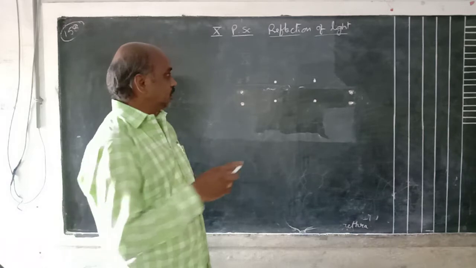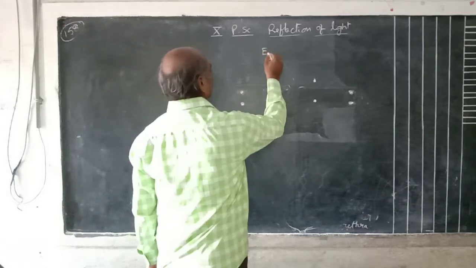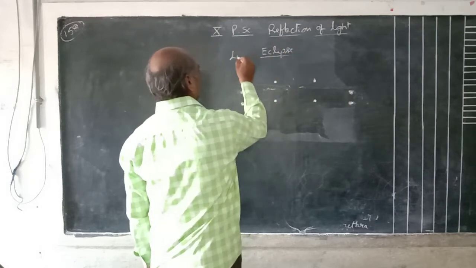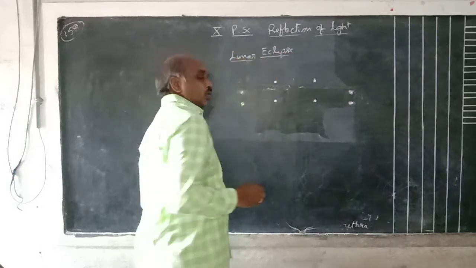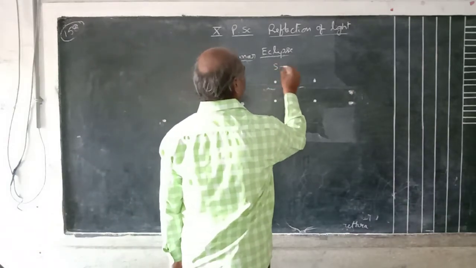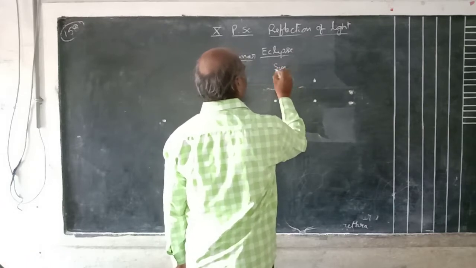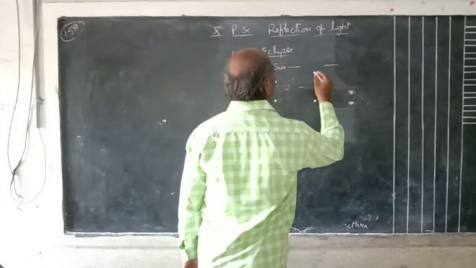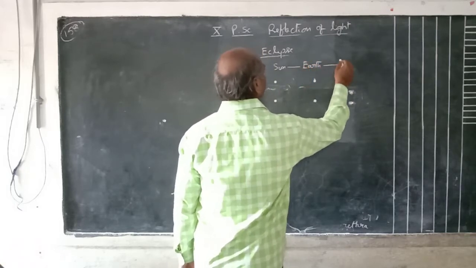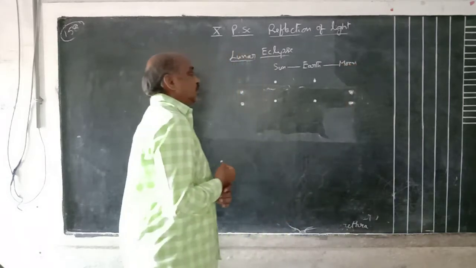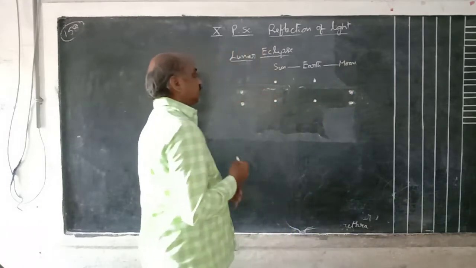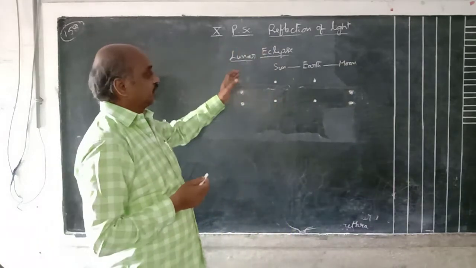In olden days, there were no physical instruments, no electronic devices, but the scientists estimated the shape of the objects. Suppose, solar eclipse, lunar eclipse, like that. Suppose lunar eclipse. Lunar eclipse is formed in between sun and moon. Earth, that means sun, earth, moon come on the same straight line.